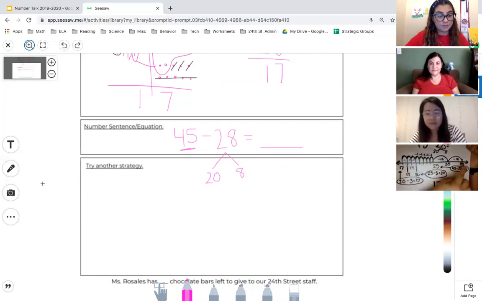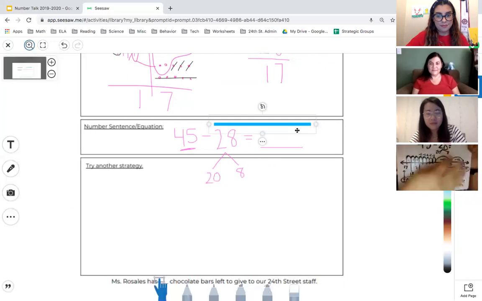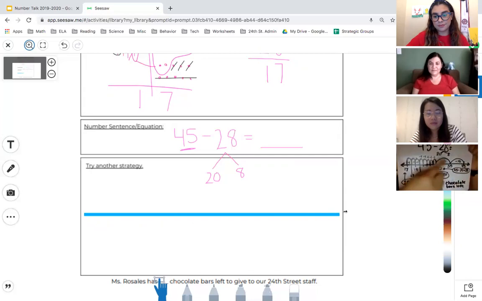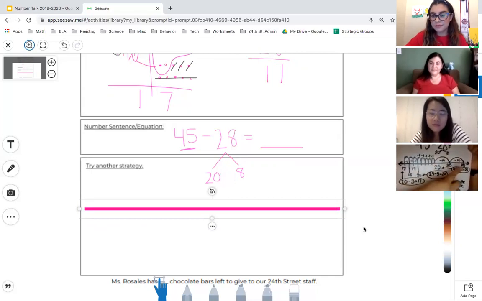I start off on the right-hand side, 45, because I'm getting smaller. I put my 45 on the right side because I'm going to bunny hop backwards. Because I decomposed the 20, it's made up of 2 10s. So 45, take 10, and take another 10. And that went from 45, 35, and 25. And that's simply just 45 take away 20. And then that's just the equation that leads to that.